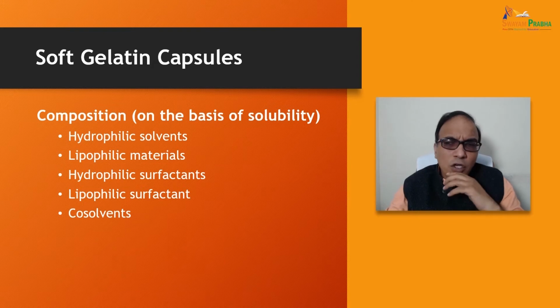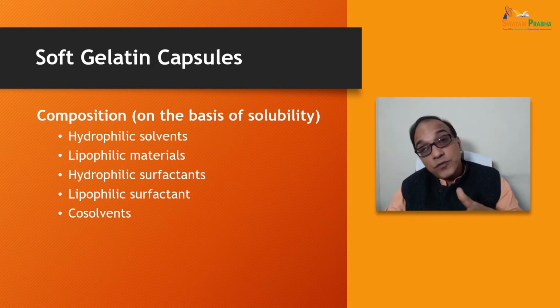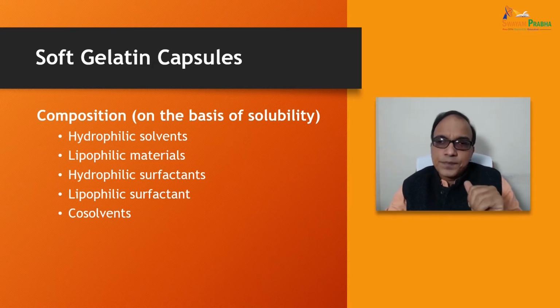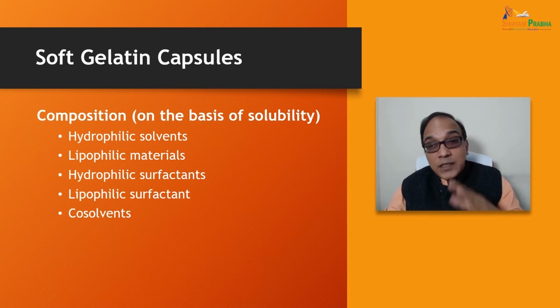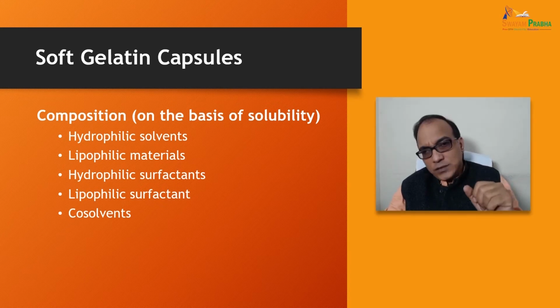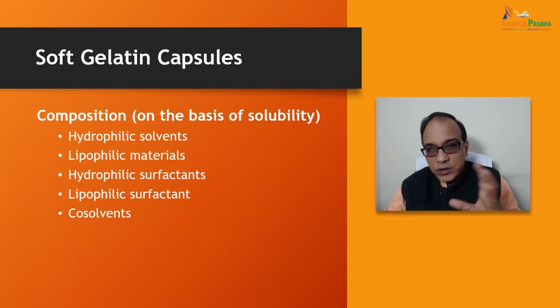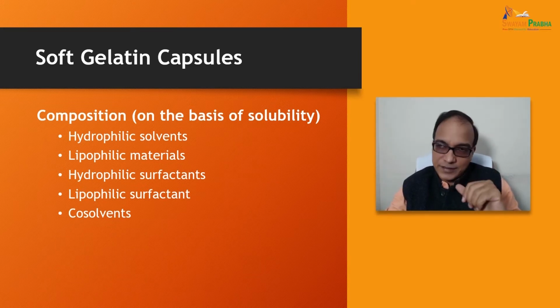On the basis of solubility, what is the composition of soft gelatin capsules? Let's see. There might be hydrophilic solvents, lipophilic solvents for the lipophilic materials, hydrophilic surfactants, lipophilic surfactants and co-solvents. So composition may be depending on the hydrophilicity or lipophilicity with respect to solvent materials and surfactants.